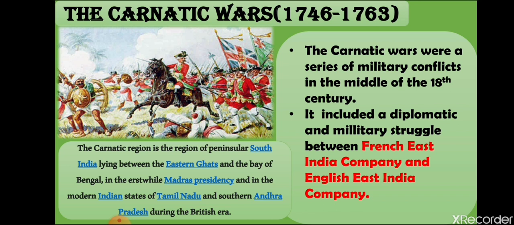Nasir Jung's subsequent death allowed Muzaffar Jung to take control of Hyderabad. Nasir Jung died here. Muzaffar's reign was short and he was soon killed, and Salabat Jung became Nizam. After that, Muzaffar Jung was very soon shot dead. In 1751, the British troops led by Robert Clive marched to capture Arcot and successfully defend it. Again, the Britishers marched towards Arcot, and when the rulers of Arcot died, the Britishers overpowered Arcot.